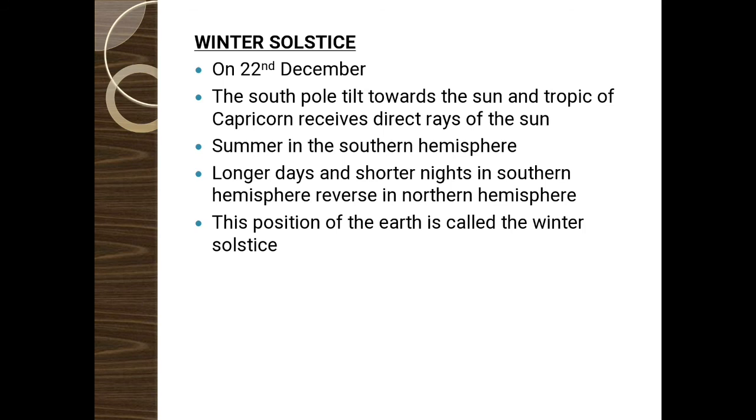Therefore, in the southern hemisphere it will be summer, and in the northern hemisphere it will be winter. There are longer days and shorter nights in the southern hemisphere and the reverse in the northern hemisphere. This position of the earth is called winter solstice, and it occurs on 22nd December.